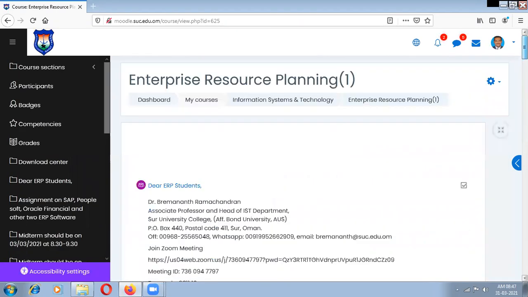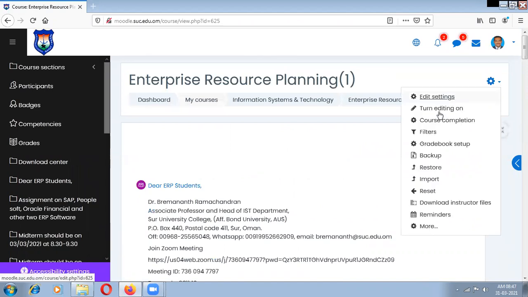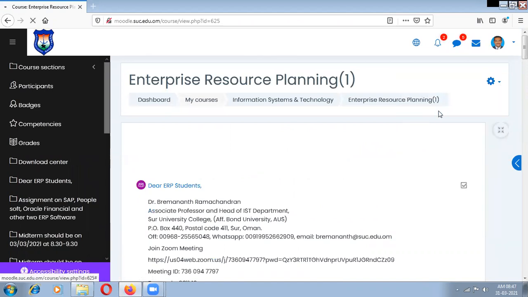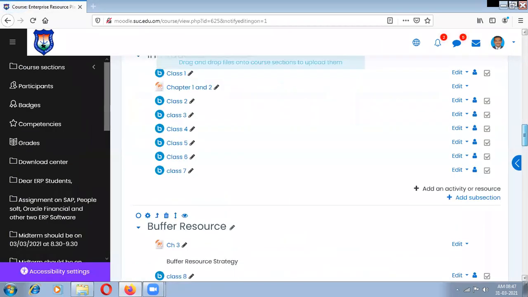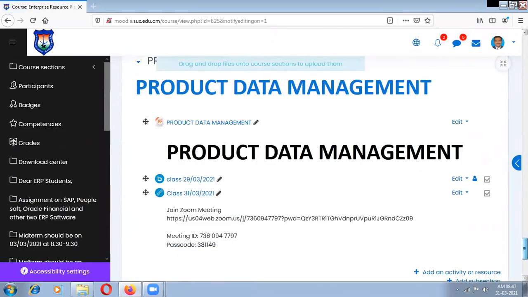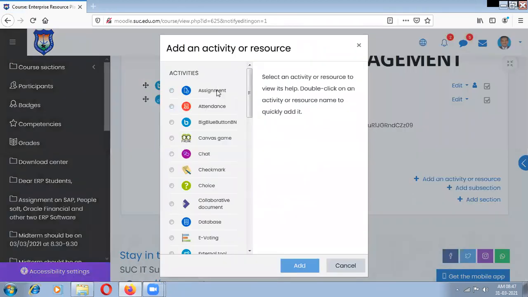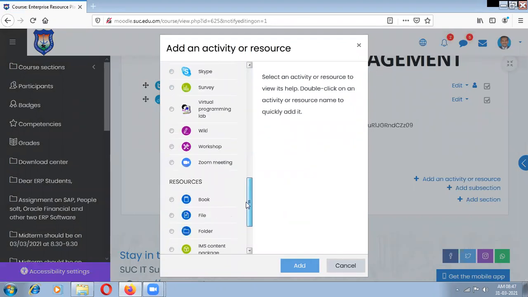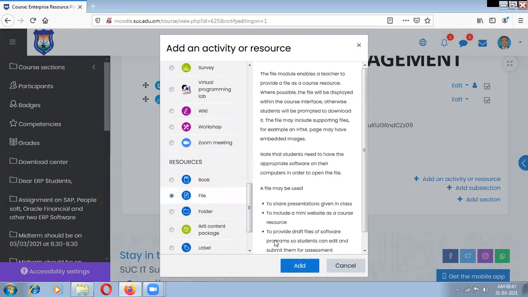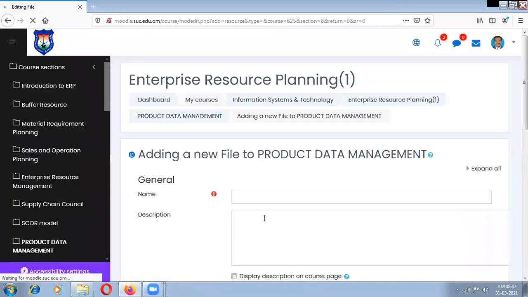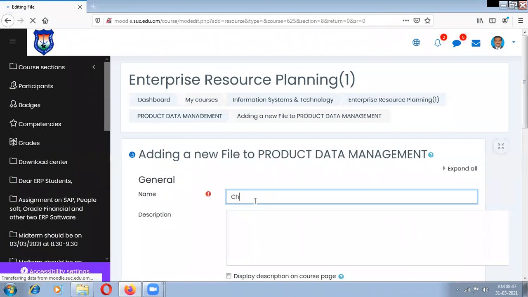Then project. Then I need to update the chapters. All chapters in one file. I will put everything, chapters 5, 6, 7 in one file. Before, I gave product data management, the same information, but it was in a common file. Chapters 5, 6 and 7.